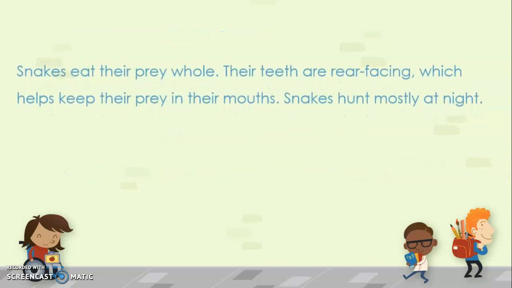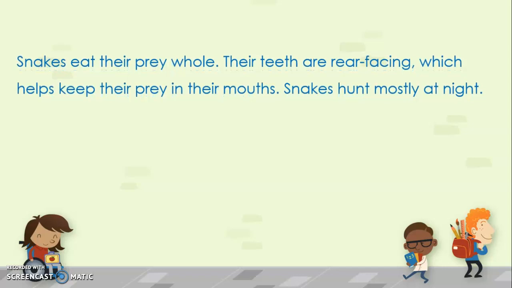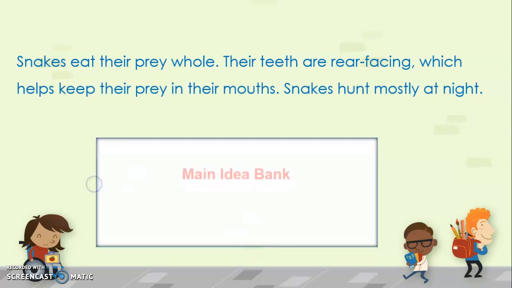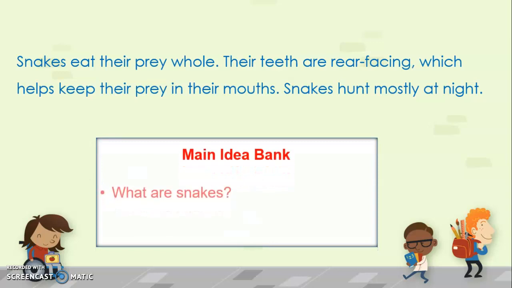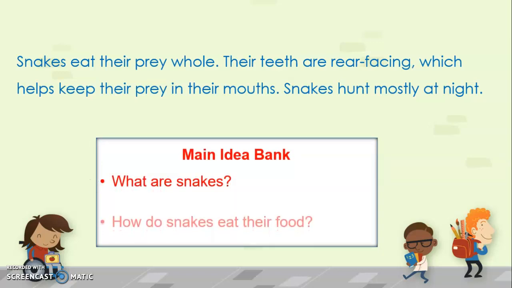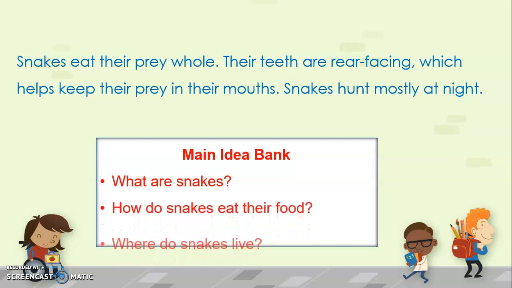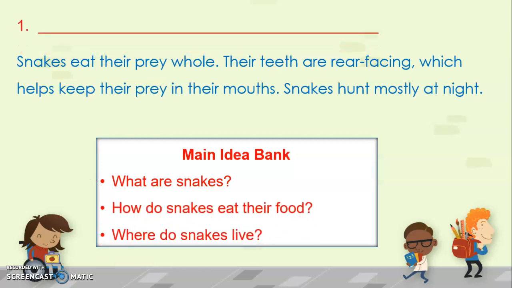Let's look at a passage. Snakes eat their prey whole. Their teeth are rear-facing, which help them keep their prey in their mouth. Snakes hunt mostly at night. Below is the main idea bank, and there are three main idea statements in it. Now let's use the strategies to find the main idea of this passage. Since there is no title, we'll go to the next strategy, that is to look for the main topic sentence.